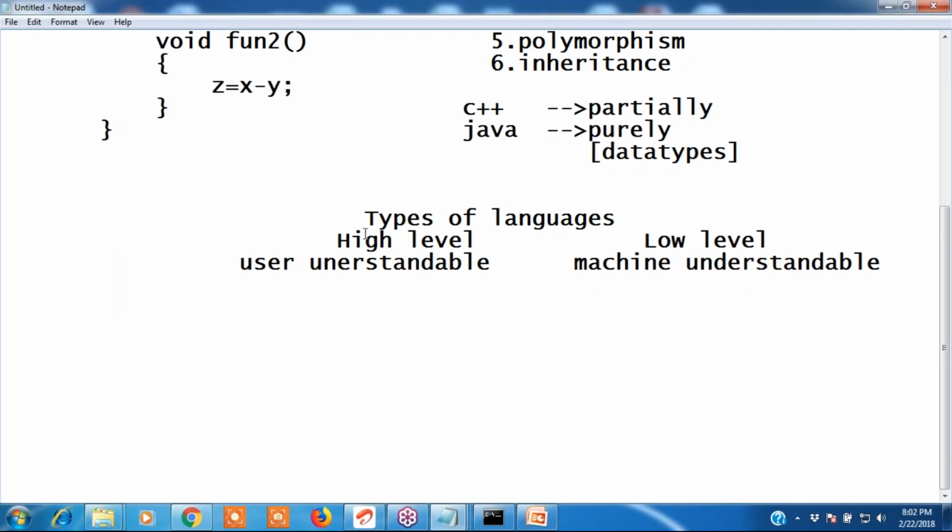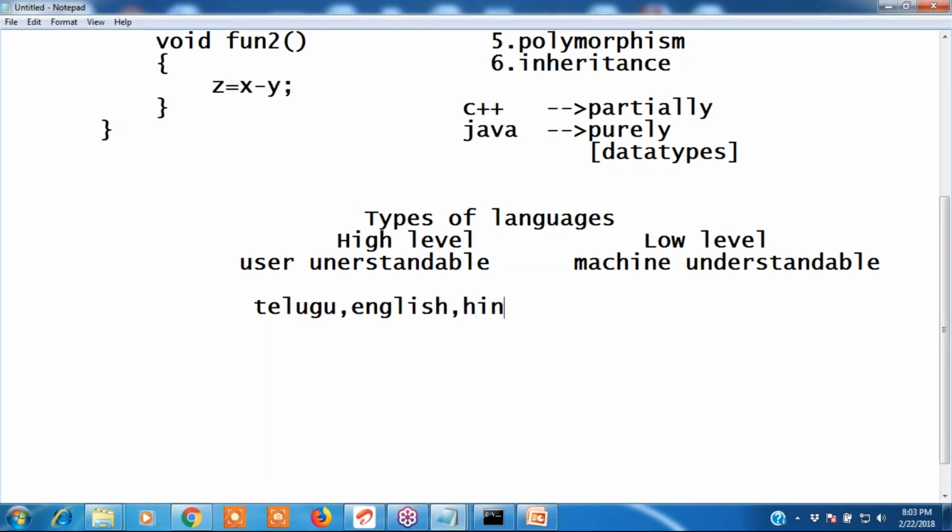High level means user understandable, low level means machine understandable. User understandable languages are, you know, Telugu, English, Hindi. We can understand Telugu, English, Hindi, right?